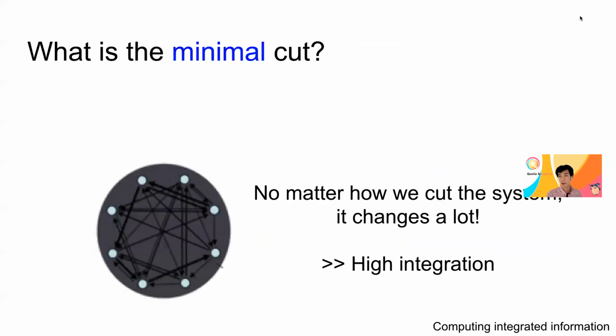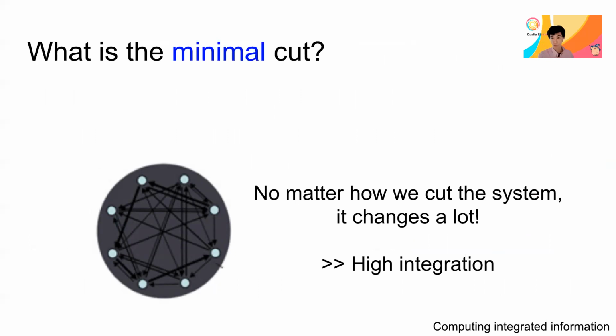Okay, so let's think about this particular case, the 8-neuron system that we considered for the TMS-EEG experiment. Here, all of the neurons are connected with others in a particular way, with strong or weak, bidirectional connections, and there's absolutely no way to cut the system in a clean way.